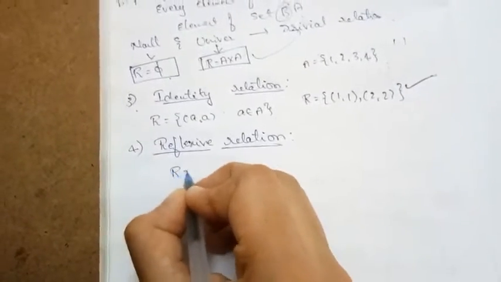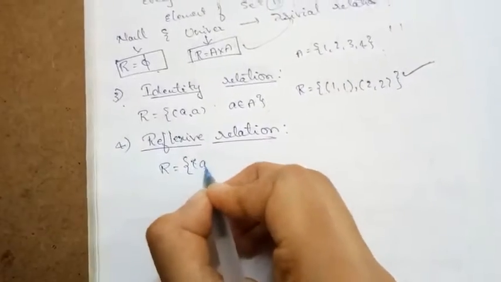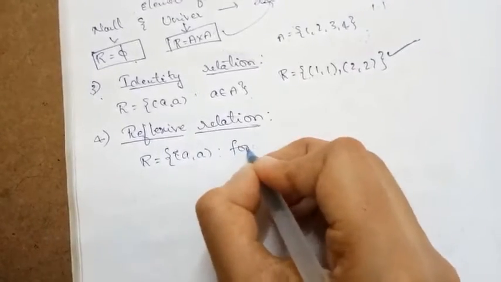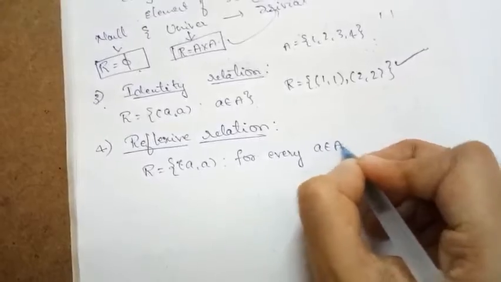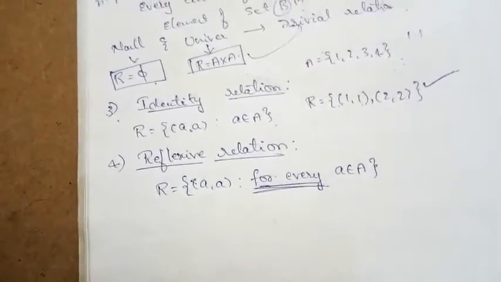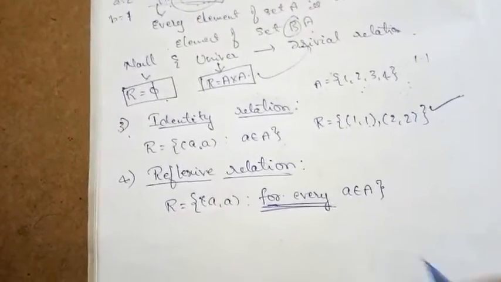Reflexive relation is defined as R equal to (a, a) such that for every a belonging to A. Here I have used the phrase for every. Our set A consists of 1, 2, 3, 4.